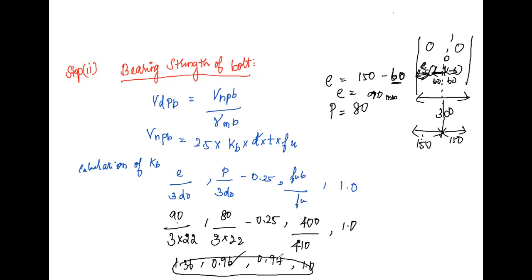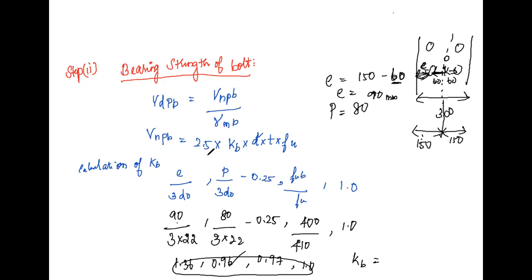Of these four, which is the least value? This is the least value. So the value of Kb is equal to 0.96. This is the value of Kb. Substitute this value of Kb in here.